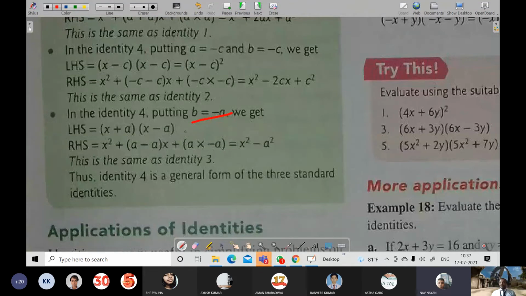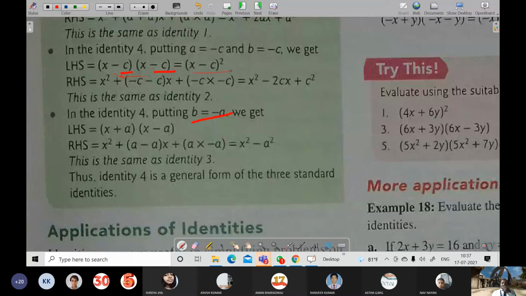The second point, sir. Sir, please explain again, the second point. Sir, your voice was cracking.